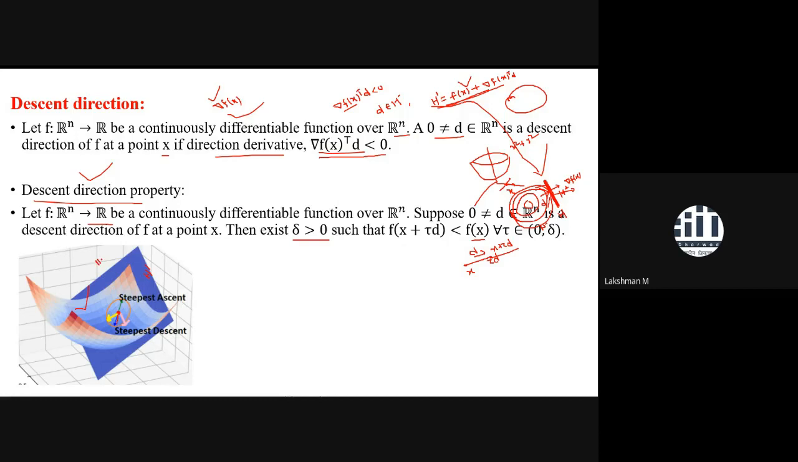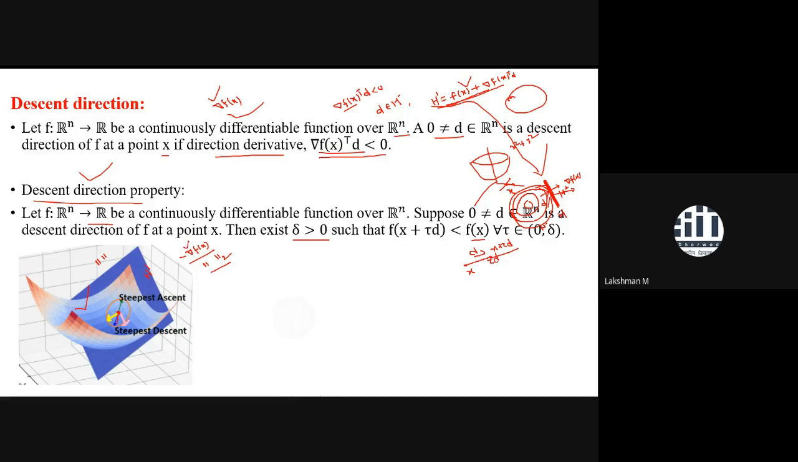So with respect to the L2 norm, what would be the steepest descent direction? It will be given by the negative gradient. If you take the negative gradient, it will give the fastest descent direction, or steepest descent direction. If your metric is the Euclidean norm, the 2 norm, then the descent direction will be given by this one.